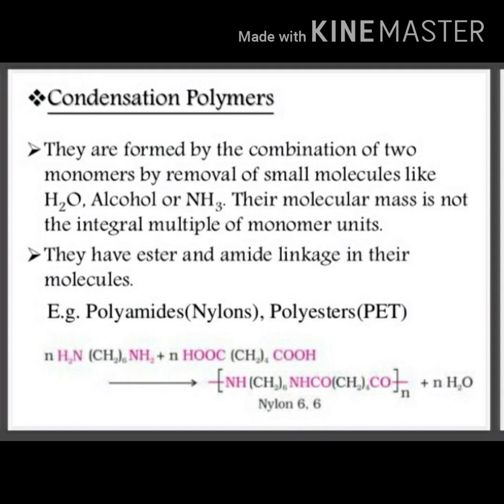Based on mode of formation, the second type of polymers is condensation polymers. These are formed by the combination of two or more monomers by removal of small molecules like H2O, alcohol, NH3 or cyanide, etc. They have ester and amide linkage in their molecules. For example, polyamides, that means nylons, and polyesters. In the formation of nylon 66, hexamethylene diamine is reacted with adipic acid to form nylon 66 with H2O as product. Here H2O small molecule is removed, so it is an example of condensation polymers.